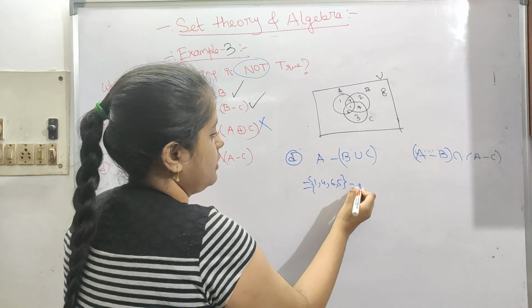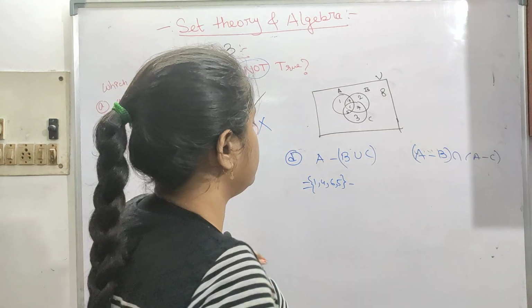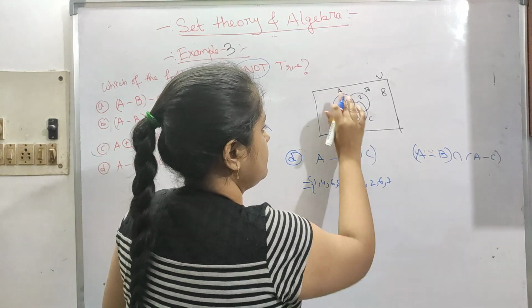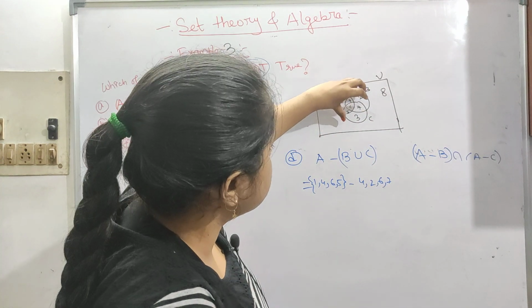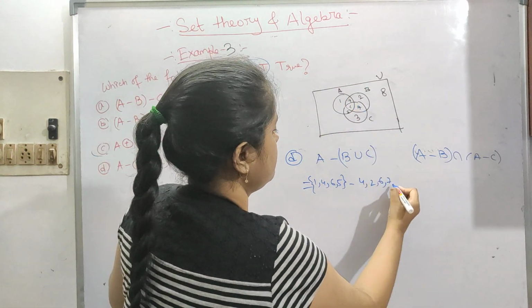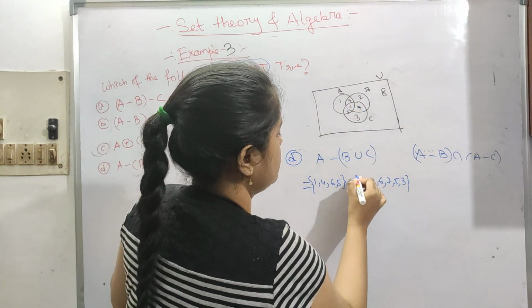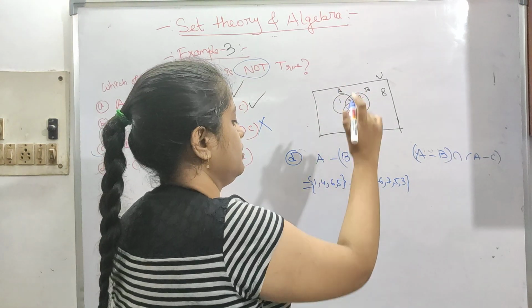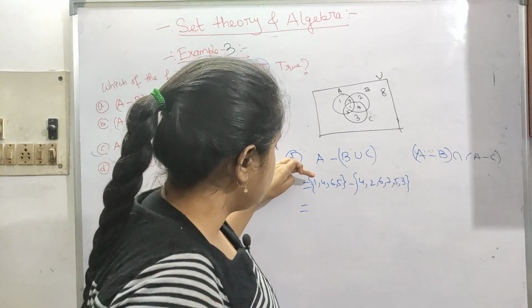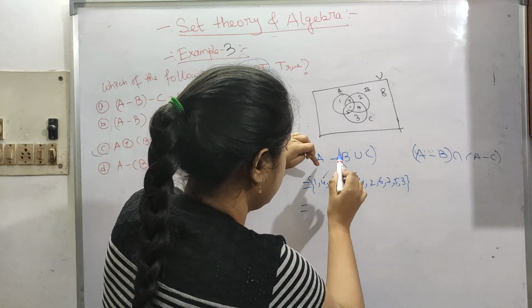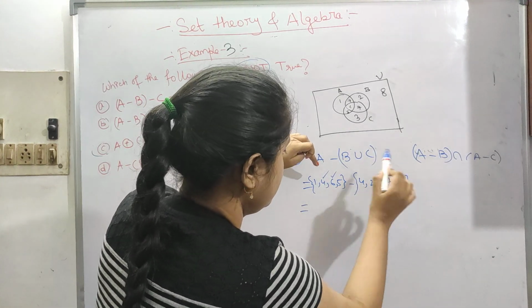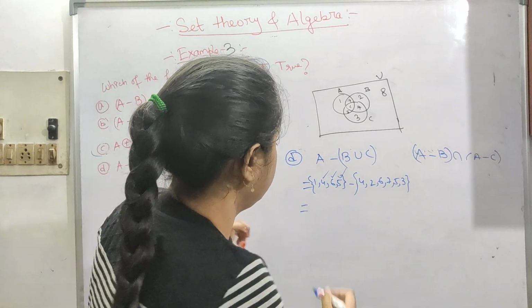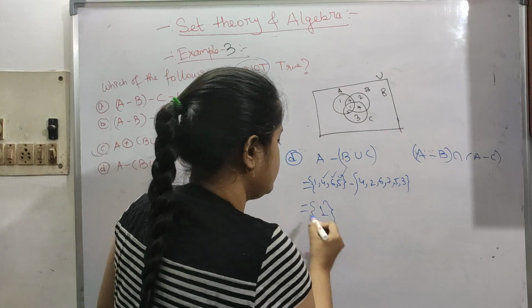And B union C means everything: 4, 2, then 6, 7, this part. B union C is 6, 7, then 5 and 3. So 4 is taken away, then 6 is taken away, then 5 is taken away. So 4, 6, 5 all are there, so just 1 is coming out.